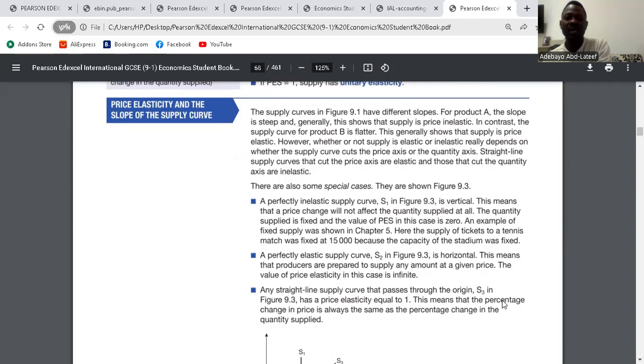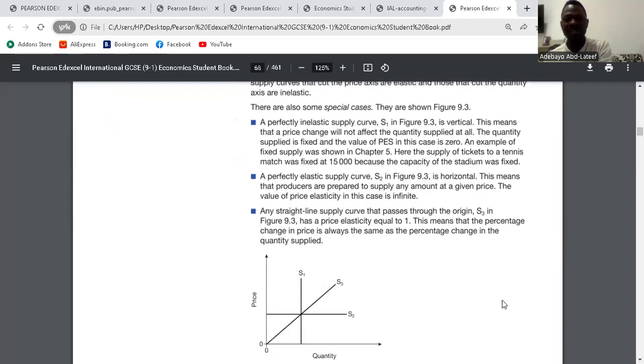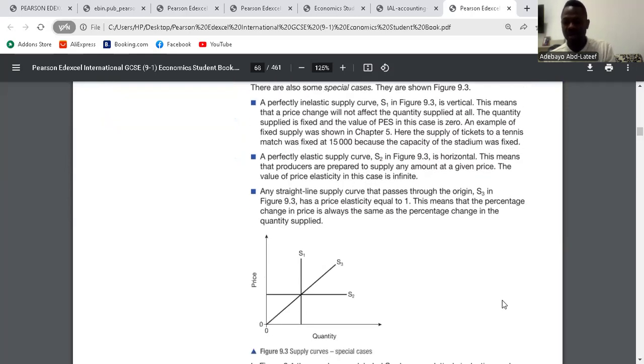Price elasticity and the slope of the supply curve. Based on this graph, just go down to the graph. Right there. So S1, which is straight, is perfectly inelastic. It doesn't change. It's fixed. S2 is perfectly elastic. S1 is inelastic. S2 is perfectly elastic. And S3 means it's equal to 1. Is it clear? Yes. Okay, we'll move on.